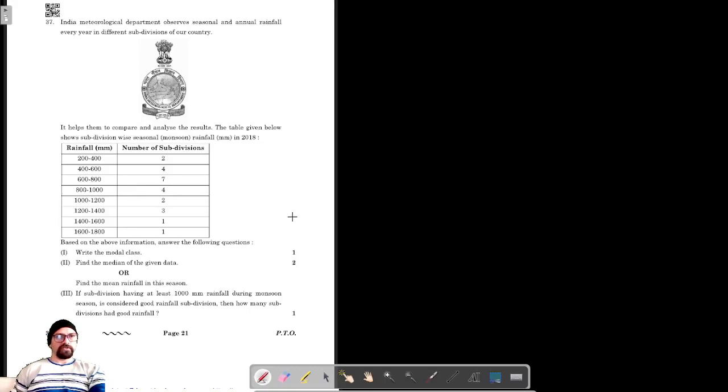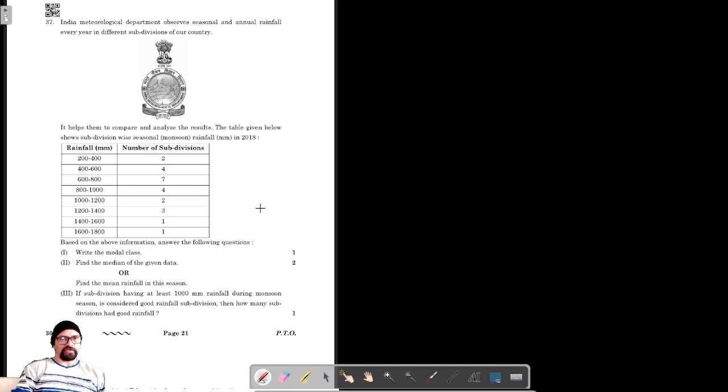Okay, our next case study is question number 37. It's given that the India Meteorological Department observes the seasonal and annual rainfall every year in different subdivisions of our country, and it helps them to compare and analyze the results.